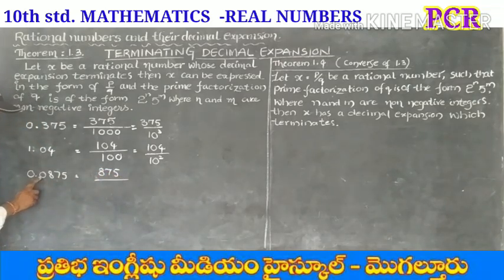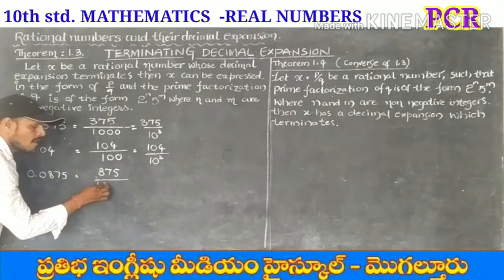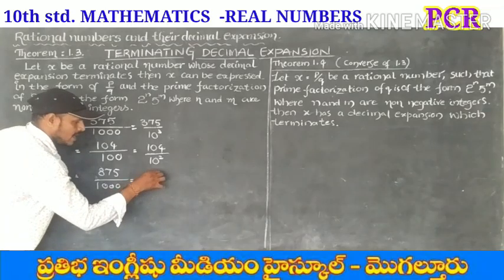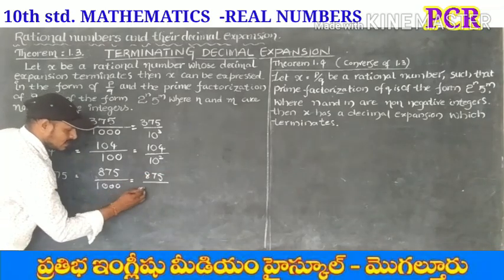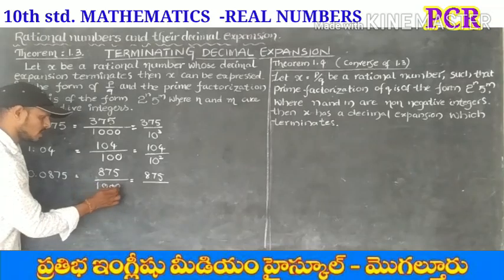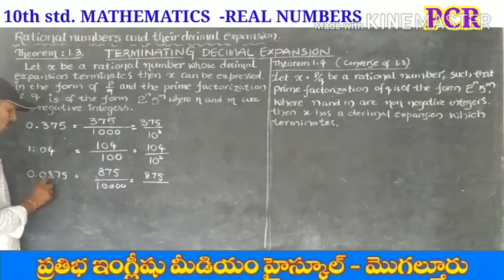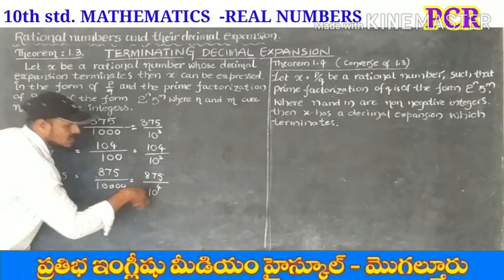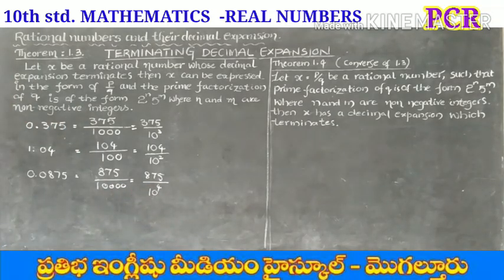How many digits after the decimal? 1, 2, 3, 4. So 4 zeros. 875 by 10,000. We can write 10,000 as 10 to the power of 4.